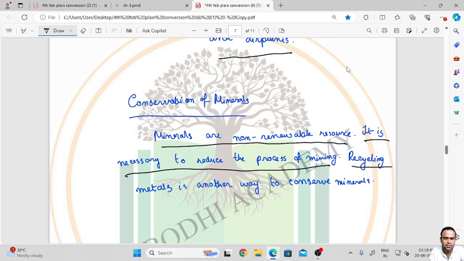Recycling of metals is another way to conserve minerals. So recycling is another way to conserve minerals.